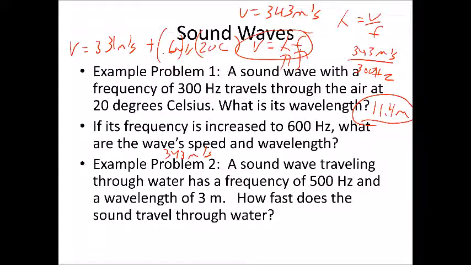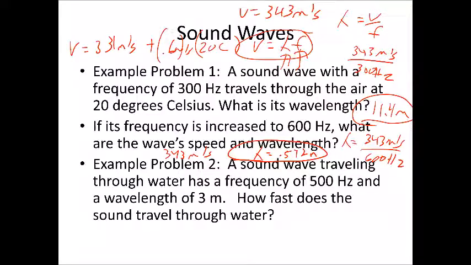So let's recalculate. Wavelength is going to be equal to speed, 343, divided by the new frequency, 600 hertz. So 343 divided by 600. We end up with a new wavelength of about 0.572 meters.